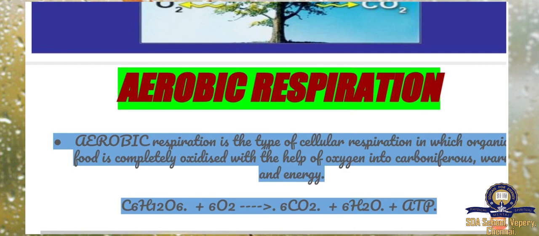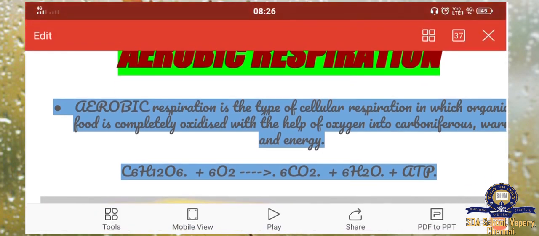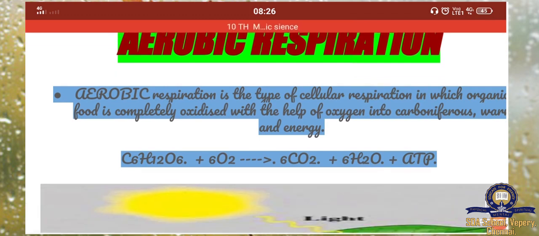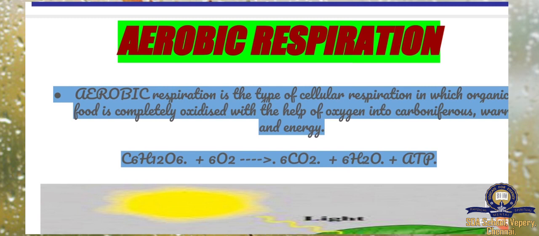Next, aerobic respiration. What is aerobic respiration? Aerobic respiration is the type of cellular respiration in which an organism's food is completely oxidized with the help of oxygen into carbon dioxide, water and energy. It helps the cell give out carbon dioxide. For example, here glucose combines with oxygen and converts into carbon dioxide, water and ATP. ATP is nothing but the energy producing agent of the cell.